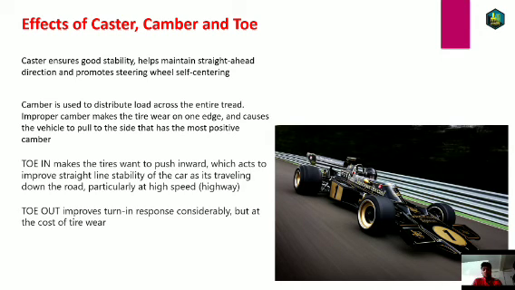But what happens in the corner, that you have to think of. For every vehicle that is moving, there are certain things we have to keep in mind, like very few parameters. When a vehicle is moving, either it will be moving in a straight line, or it will be moving in a circle, or cornering. So toe in improves straight line stability, but is it good for cornering? That you have to think of.